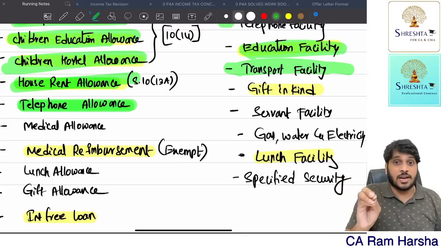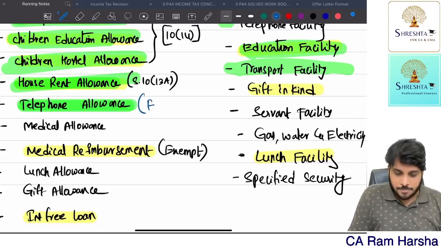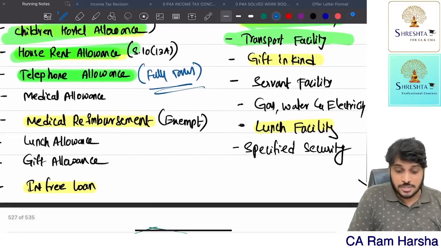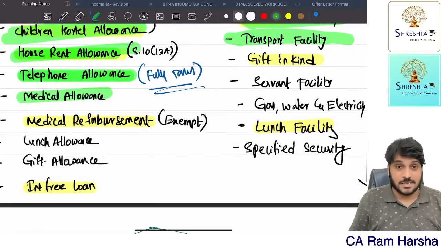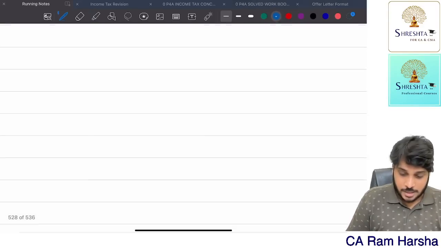If I give telephone allowance, it is fully taxable. Telephone allowance is fully taxable. Are you getting it? Suppose I gave an employee medical allowance. Again, medical allowance means I have points to say.